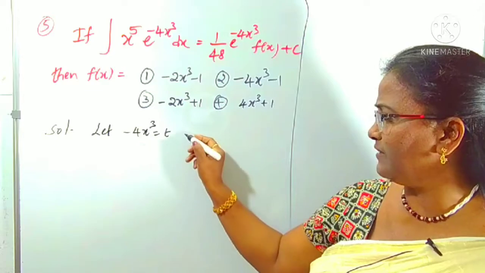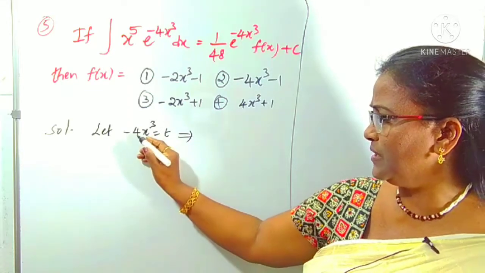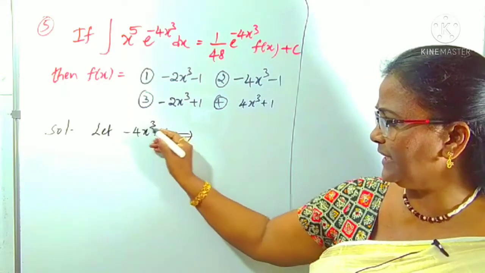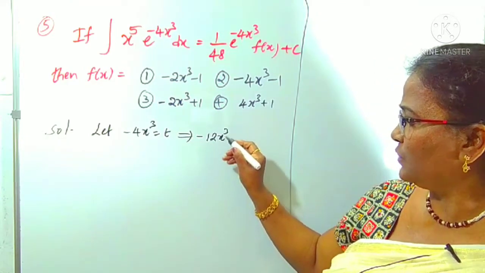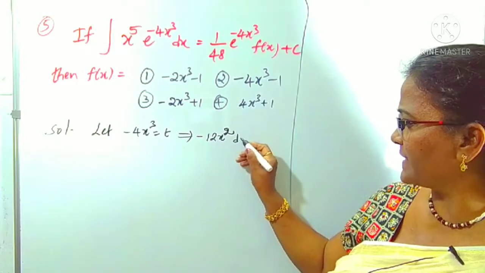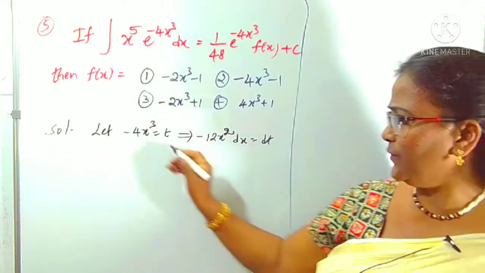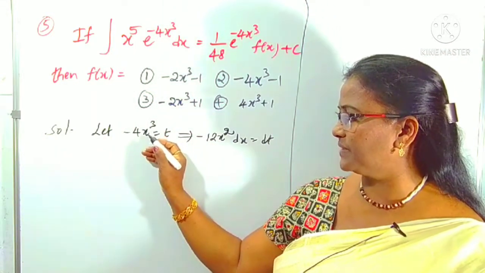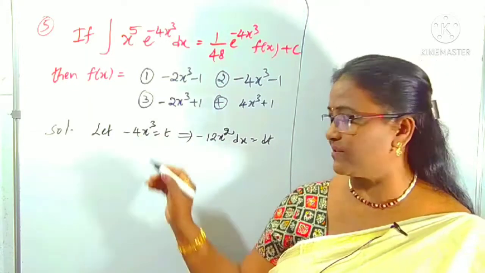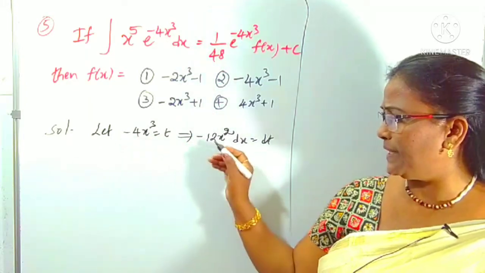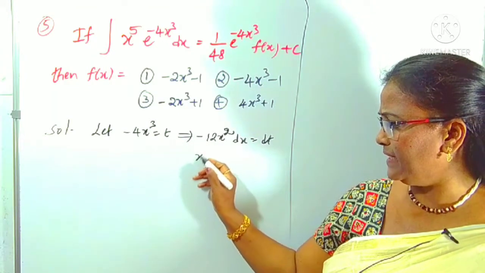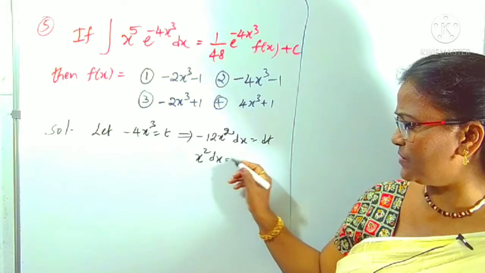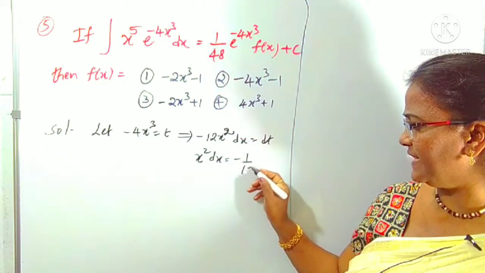From this, only how to derive it by the derivative. Minus 4x cube derivative: 3 into 4 is 12, so minus 12x square dx is equal to dt. You know x cube derivative is 3x square, 3 into 4 is 12, minus 12x square dx is dt. I am writing again: x square dx is equal to minus 1 by 12 dt.